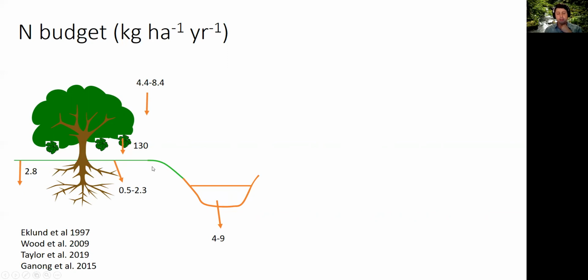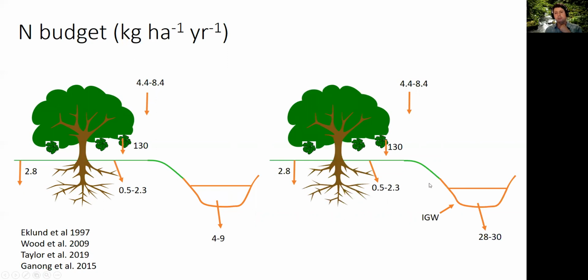Now, this is a watershed that doesn't receive the inner basin groundwater transfer. If we look at one that does, we have about 28 to 30 kilograms per hectare per year being exported. So this is a lot of nitrogen that's leaving these watersheds. In some ways, it makes sense because there's a lot more water coming in from that inner basin groundwater transfer. But when we look at the DIN concentrations in the streams, they seem to be fairly similar. So there's something that seems to be maintaining the N concentrations in the stream relatively similar across all of these streams, even though you have very different amounts of water, very different amounts of phosphorus.